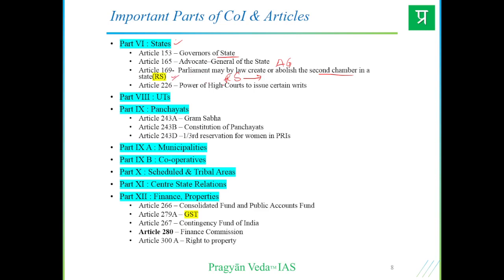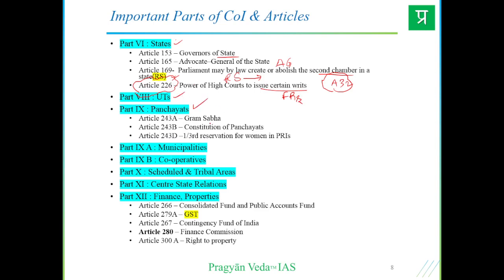Article 226, the power of the High Courts to issue writs. If you remember Article 32, the writ jurisdiction is there, and the High Court has a wider jurisdiction than even the Supreme Court when it comes to guarding the fundamental rights of citizens. Important. Article 226. Then Part 8 we have union territories.